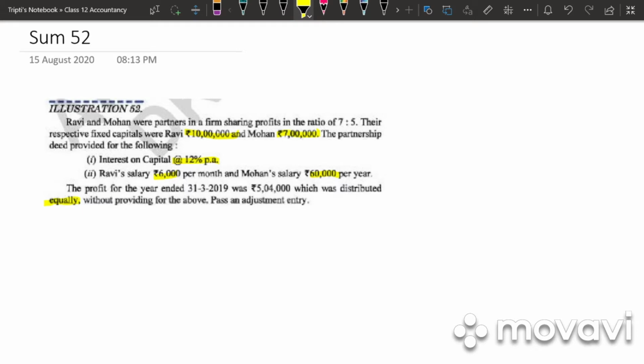So in this case, there is an omission of interest on capital and partner's salary, but there is also another mistake or error which has been done. The profit, that is 5,04,000, should be distributed in the ratio 7:5. But what have they done? They have distributed it equally. So again, there is an error in even sharing the profits. So let's start the problem and see how such kind of problems will be solved.